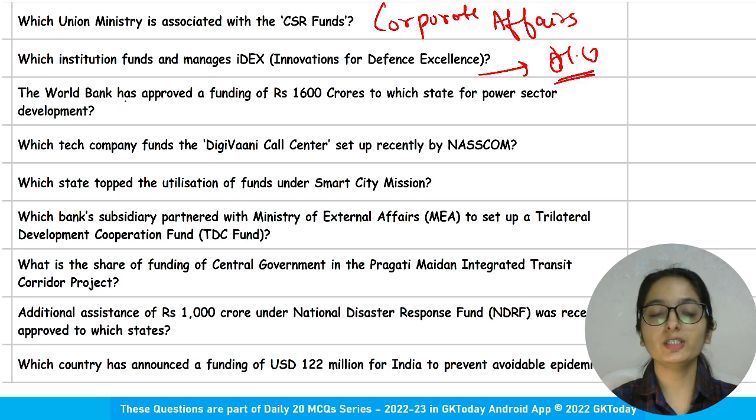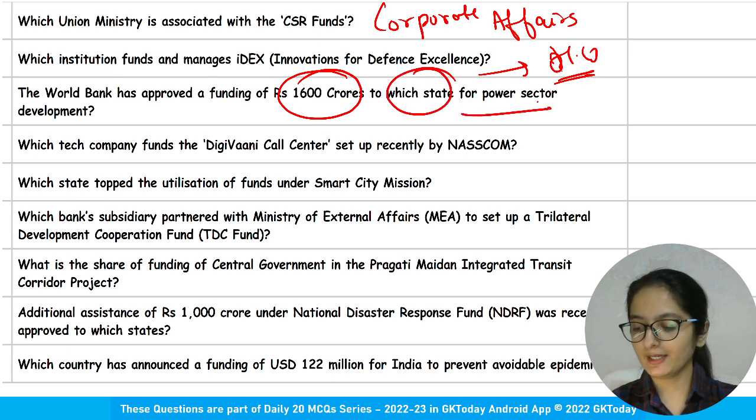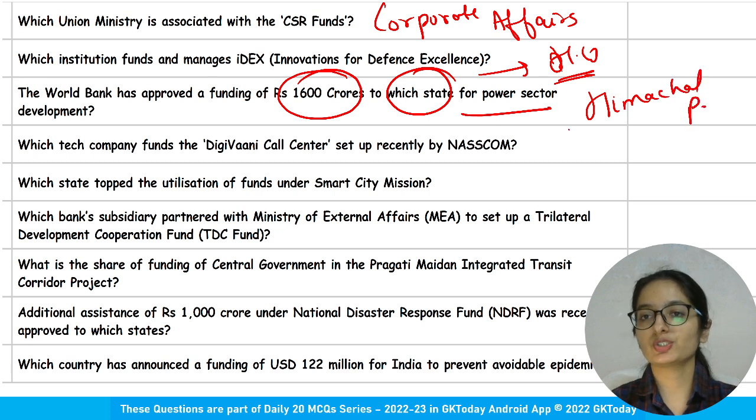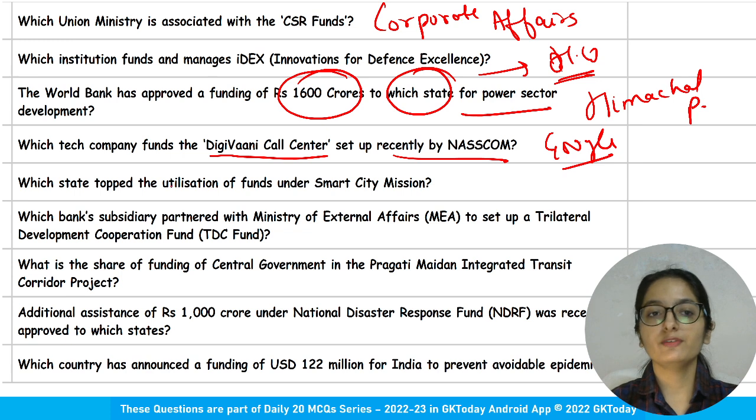Third question: World Bank has approved a funding of rupees 1600 crore to which state for power sector development? It is Himachal Pradesh. Which tech company funds the Digivani call center set up recently by NASSCOM? Google. Which state topped the utilization of funds under Smart City Mission?